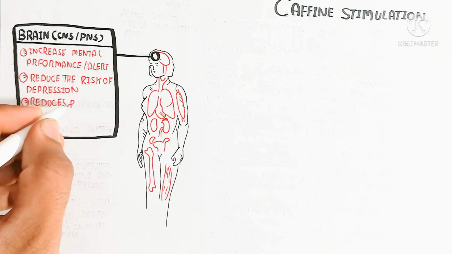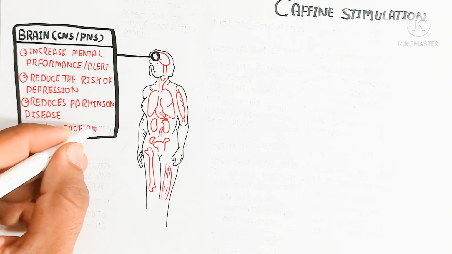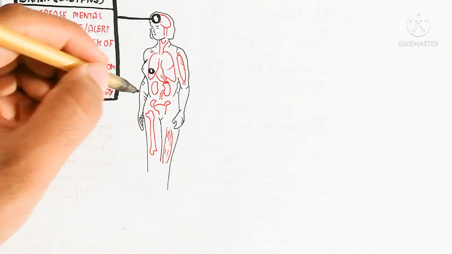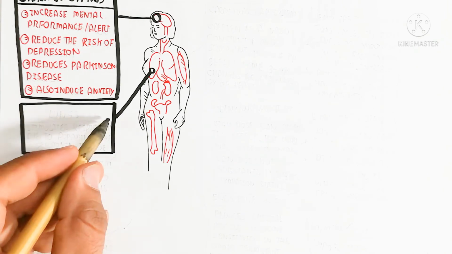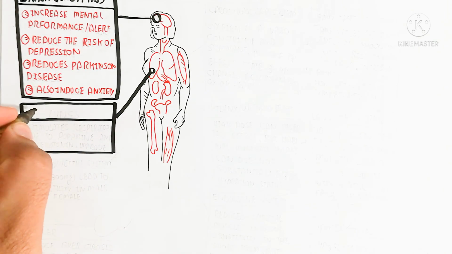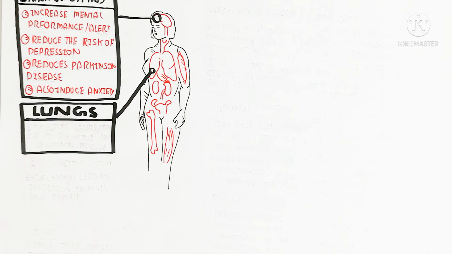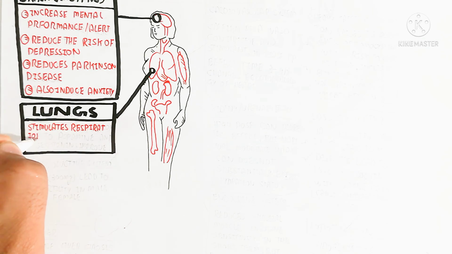Because dopamine and serotonin are also produced as a parasympathetic activity. In the initial stages it reduces Parkinson's disease and also induces anxiety, due to the initial-stage sympathetic nervous system stimulation. But further on, it will become a parasympathetic nervous system.